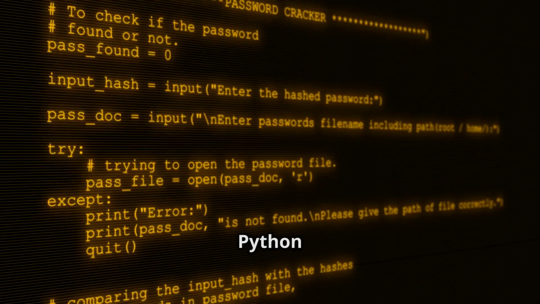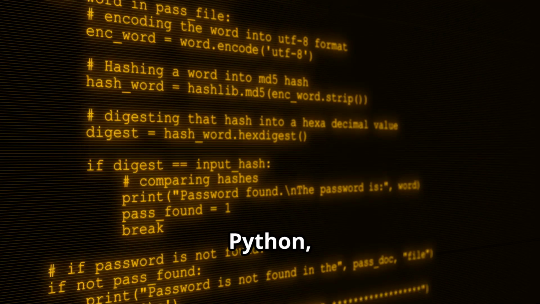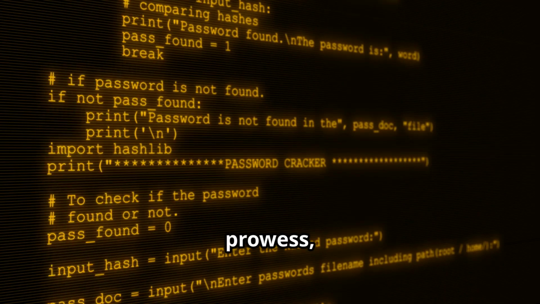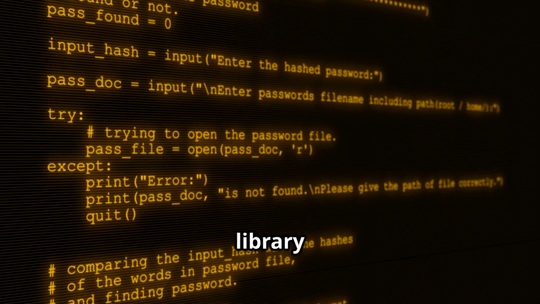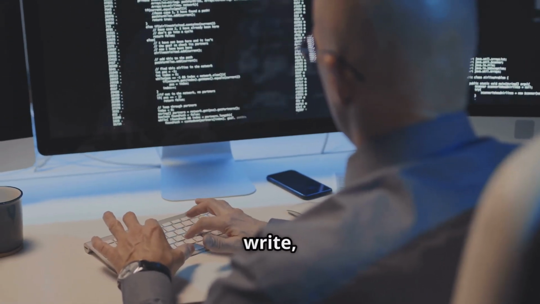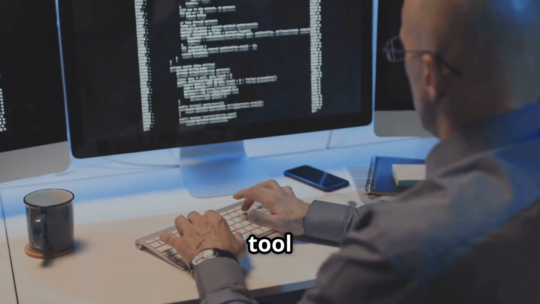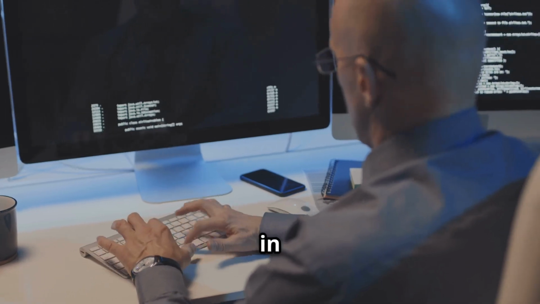Section 5. Python and CSV: reading, writing, and analyzing tabular data. Python, renowned for its data crunching prowess, offers a robust library for working with CSV files, the module. This module provides a set of functions to read, write, and manipulate CSV data, making it an indispensable tool for anyone dealing with tabular data in Python.